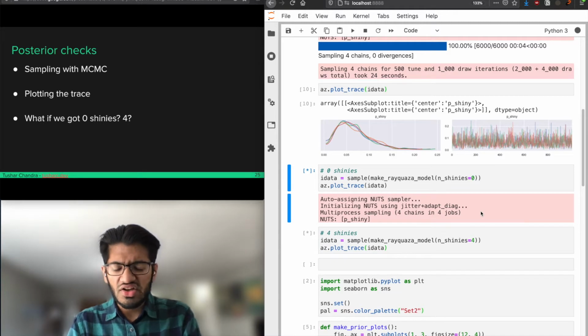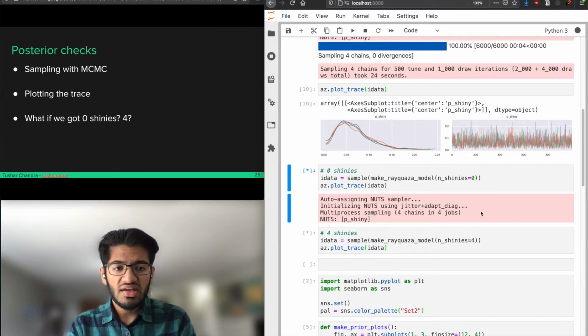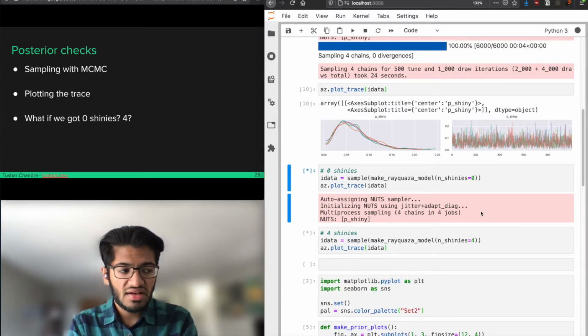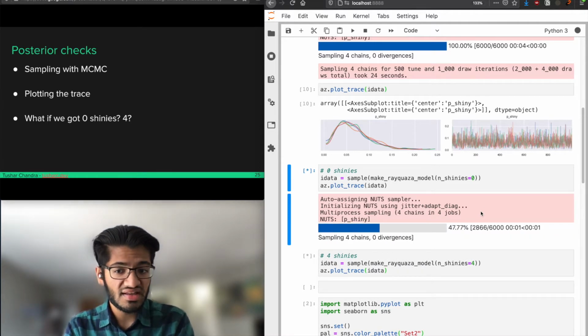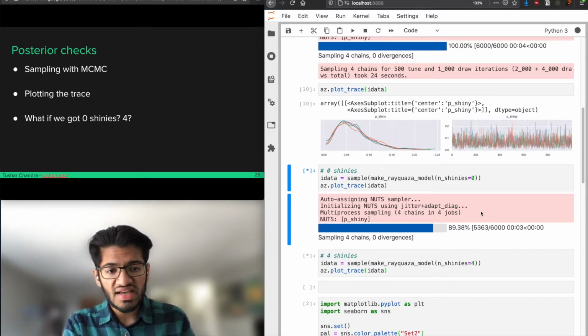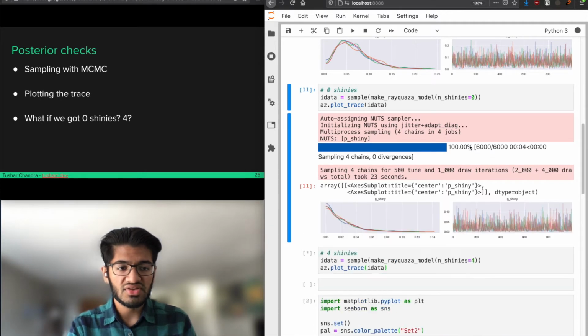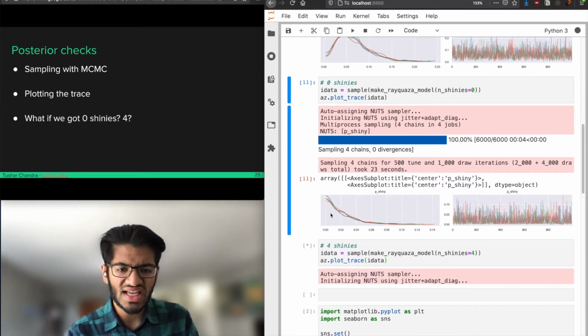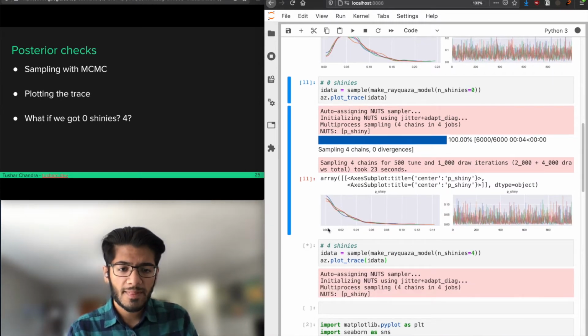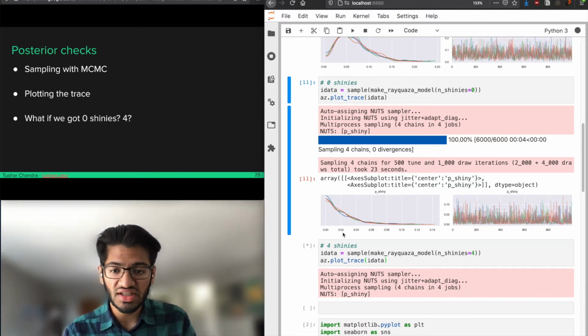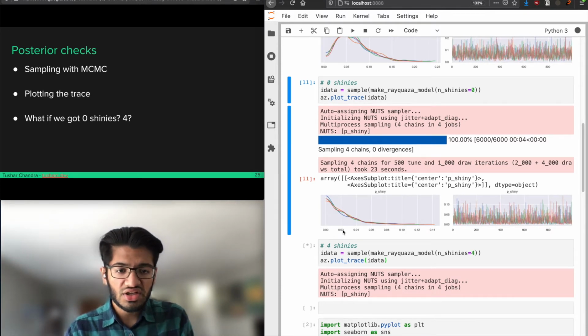One of the reasons that I also like Bayesian inference is because it can help you estimate the probability of really rare events. If we got 0 shinies out of 44, the conventional wisdom would be to say that the shiny rate is 0. But as we're about to see here, there's actually a very high likelihood that the shiny rate is non-zero. It could be 0.02, like 1 in 50, and we just got unlucky. If it's 1 in 50, we wouldn't necessarily expect to see a shiny right now. And it could be as high as 0.08, and we just got unlucky.